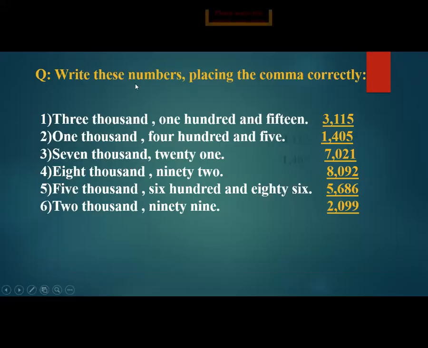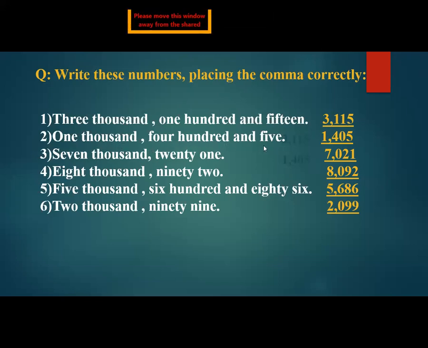Okay. Write these numbers placing the commas correctly. Open your books, page number 8. Students, open your books, page number 8. Hurry up. Quick, quick. Number 1 is 3115. If you want to take a screenshot of this slide, take it right now. Write these numbers placing the commas correctly. So number 1 is 3115, so 3 comma 115.